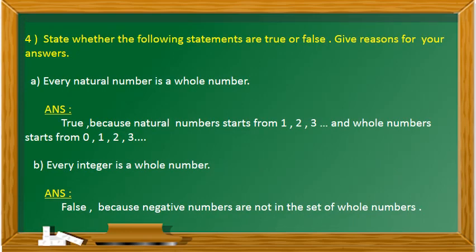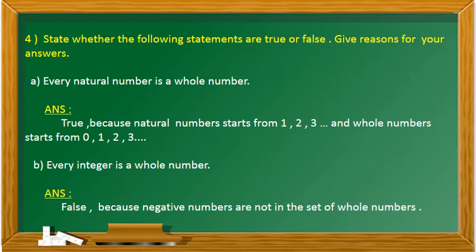Fourth question. State whether the following statements are true or false. Give reasons for your answers. First subdivision. Every natural number is a whole number. Answer. True, because natural numbers start from 1, 2, 3, etc., and whole numbers start from 0, 1, 2, 3, etc. So the given statement is true.